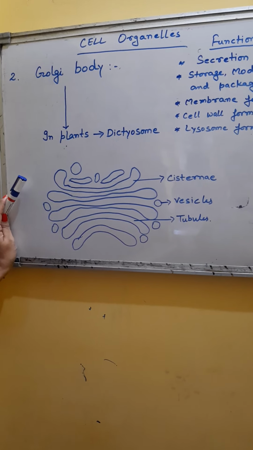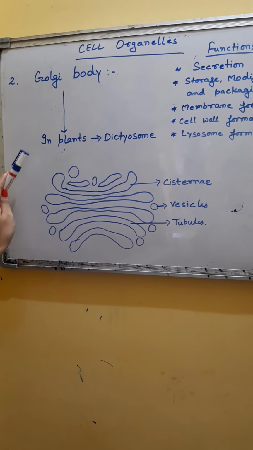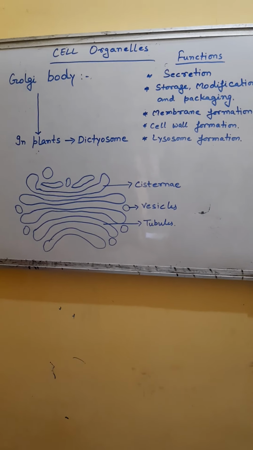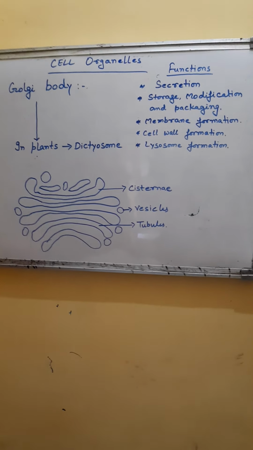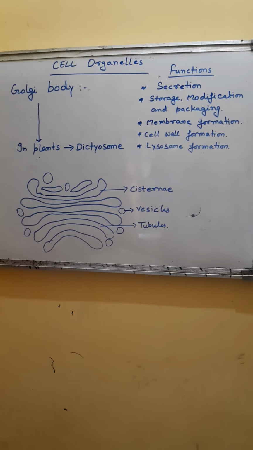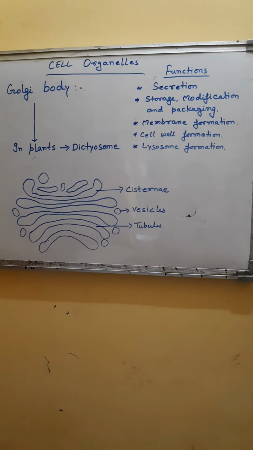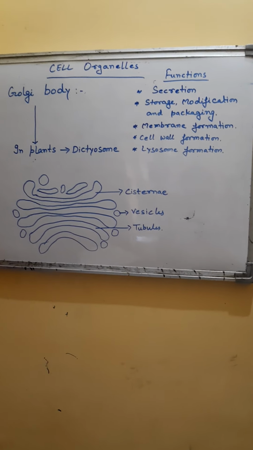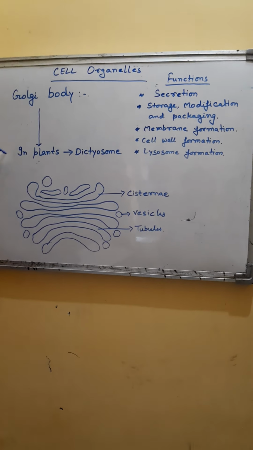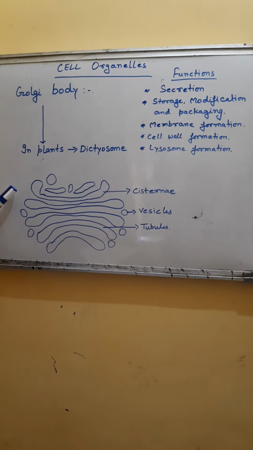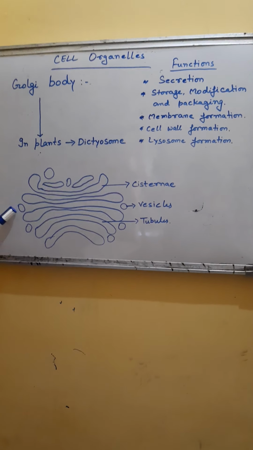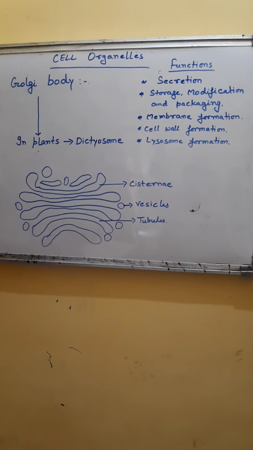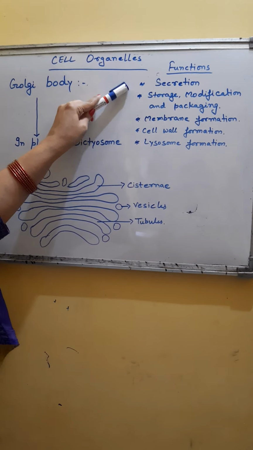The Golgi complex performs various functions. It is generally found near the endoplasmic reticulum, and it stores the substances, the enzymes, etc. produced by the endoplasmic reticulum. So the main function of the Golgi complex is storage and secretion. Other functions of the Golgi complex are, the very first is secretion.